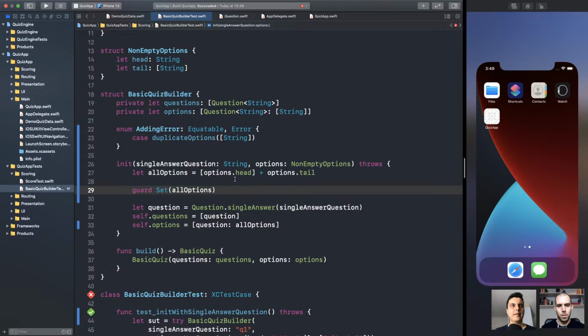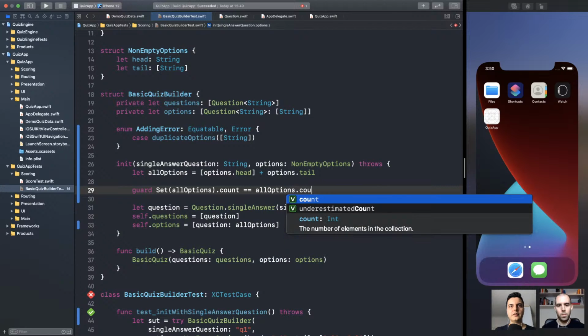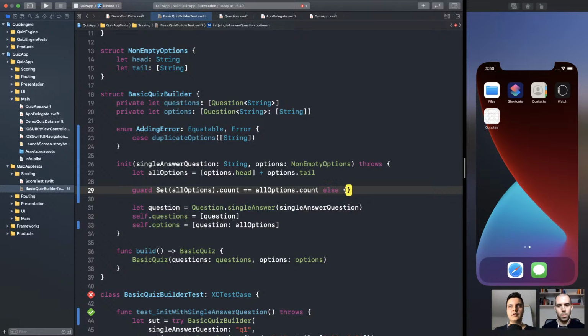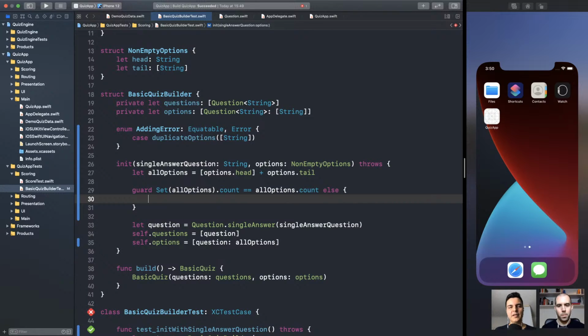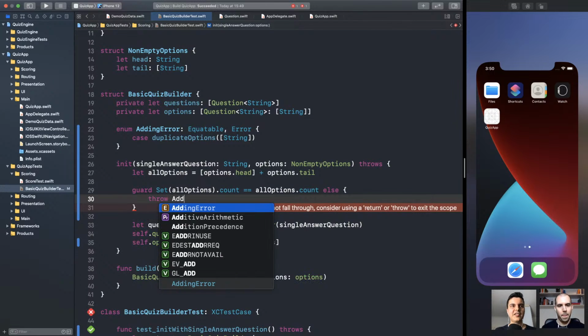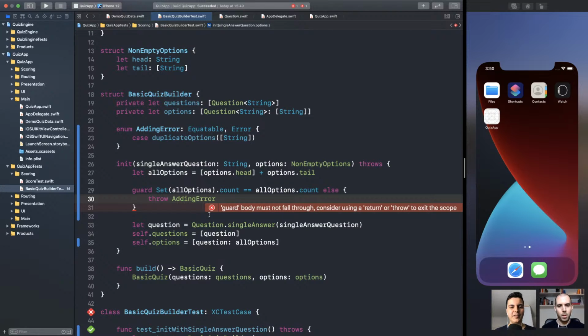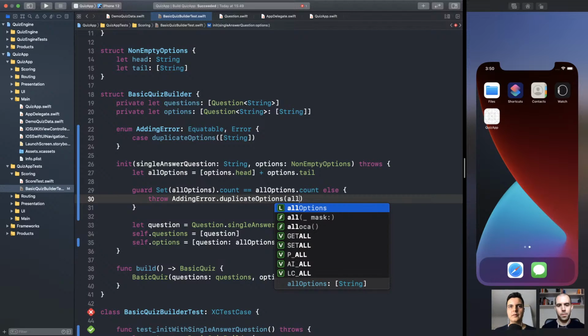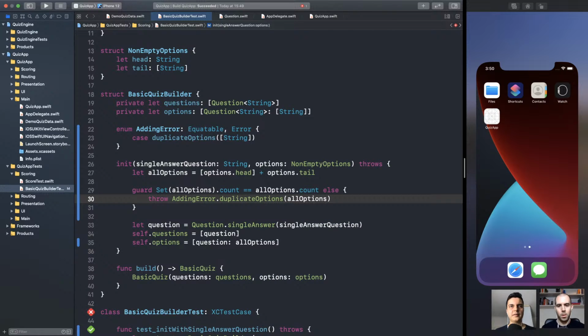So if we convert all options to a set, and we get a count, and we compare it to the all options count, it should be the same. If it's not the same, it means that we have some duplicates. Make sense? Because the set will remove duplicates, so it will change the count. That's just a simple way of checking for unique values in an array. And here we should throw duplicate options and pass all options. Make sense? Yes. Run the test.